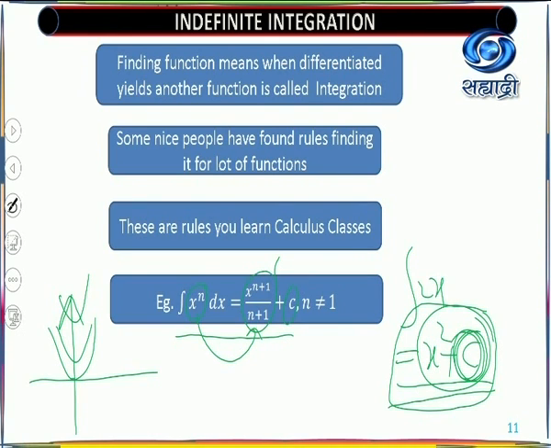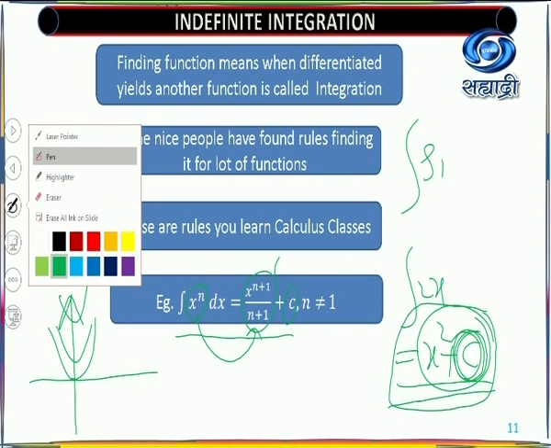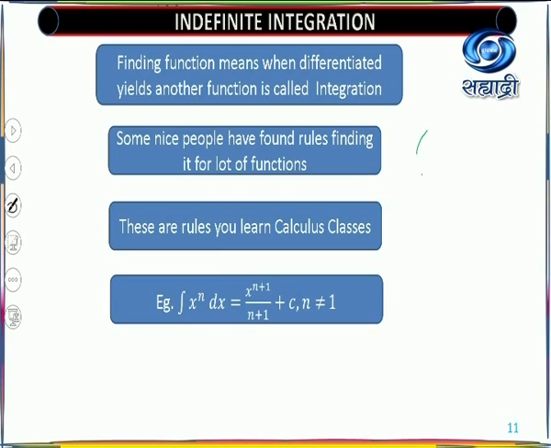It means if any function is given here, suppose I take a different example, sec theta d theta, you start thinking whose derivative is sec theta. So here you need to find a function whose derivative is sec theta.